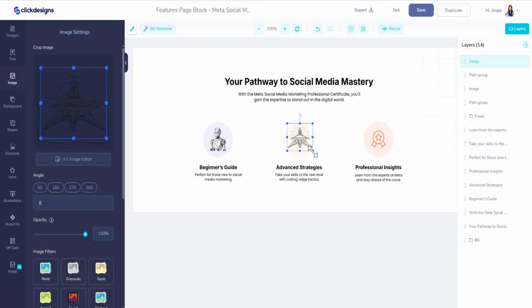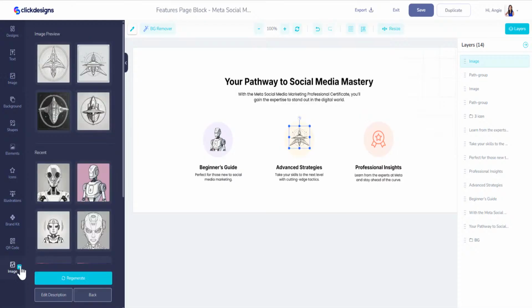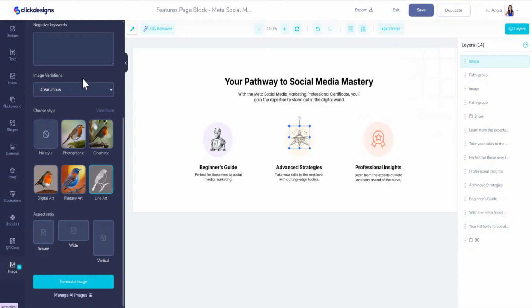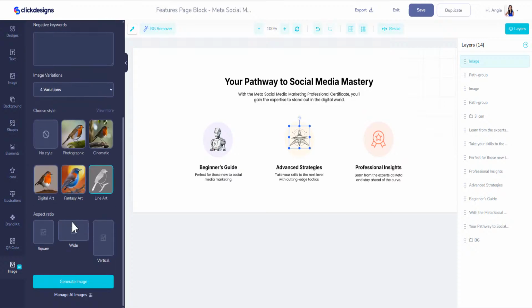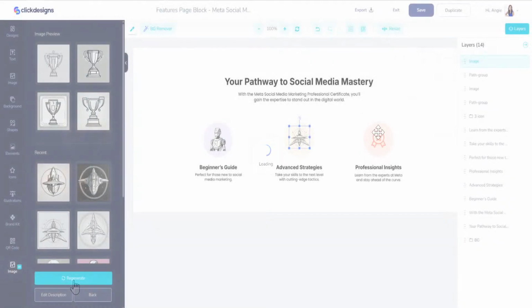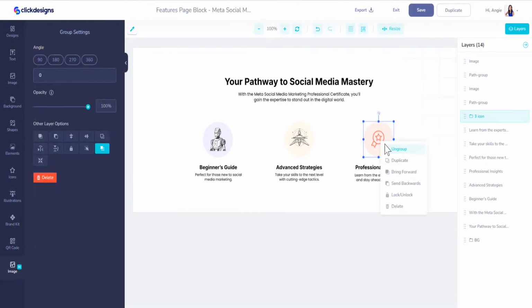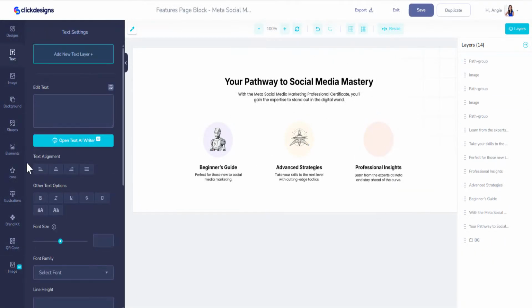And, you know, I'm into AI, so I can make it really futuristic. I can make it girly futuristic. I can make it practical futuristic. It doesn't matter. I'm just giving you examples. And then again, over here, we can do the same thing by clicking icon of a trophy. Oops, if I can spell trophy, and click on generate image. And then right here, right click, ungroup, delete.